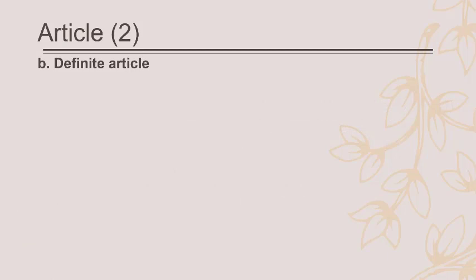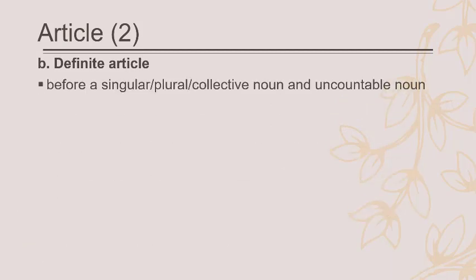Then we have the definite article, the. A noun is definite. It can be used before a singular, plural, or collective noun or uncountable noun. We can say a girl, you can say the girl, the boys, the children, the team, the staff, and also the milk and the sugar. So the can come with all kinds of nouns.